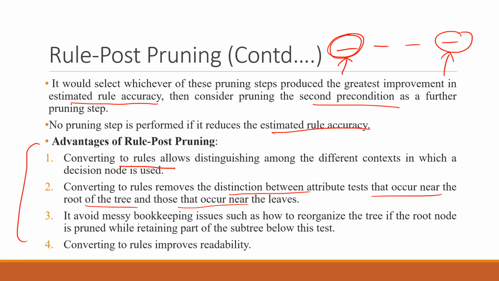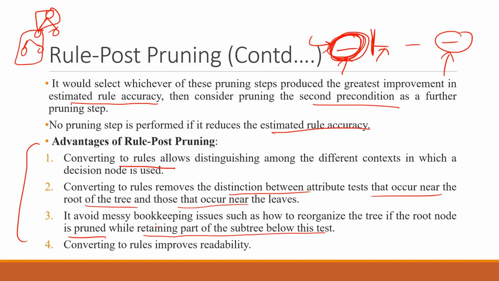It avoids messy bookkeeping issues, such as how to reorganize the tree if the root node is pruned while retaining the part of the subtree below this test. If you remove the root node, then the rule will be updated accordingly and will start from this point, and this node will be highlighted just by looking at the rule. Converting to rules also improves readability. We can easily distinguish between the starting point and the end point, and understand clearly how the flow is going.